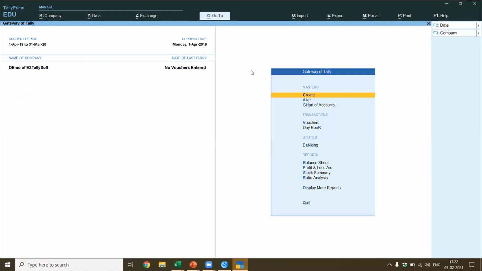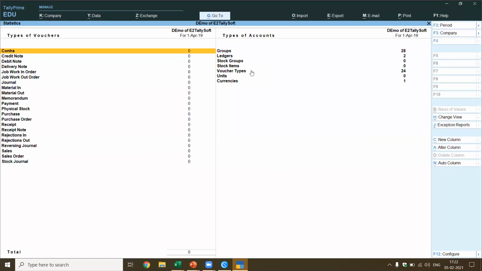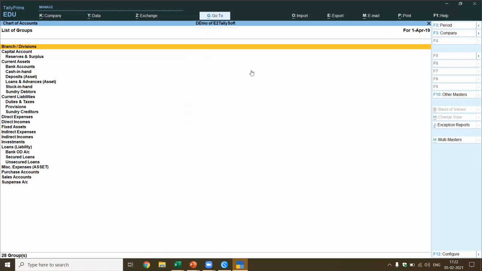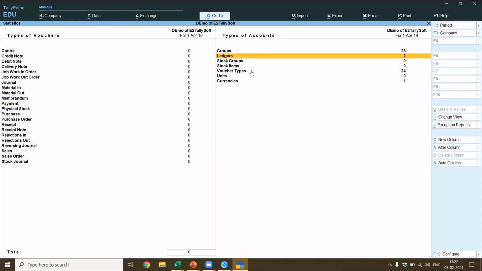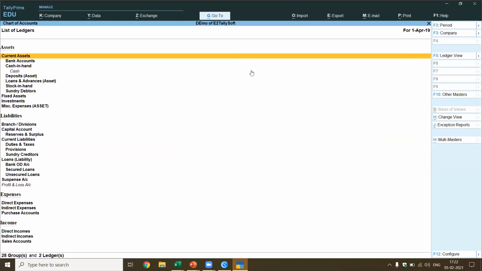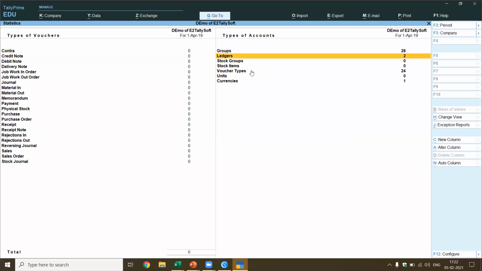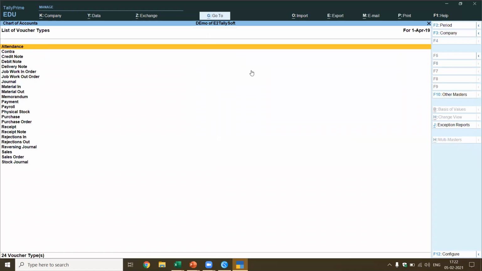Let's see what are the data available inside this company. This is a new company you created. You find there's nothing here, which means by default there are standard groups. Inside Tally 28 groups are there, and then you have 2 ledgers, which is the cash in hand, and I think one more stock in hand would be there. These are the 2 groups, and then you have default voucher types.